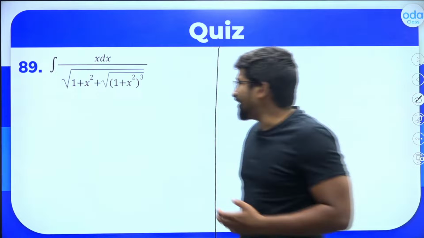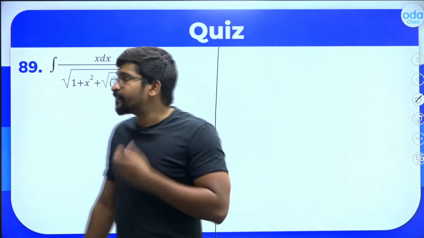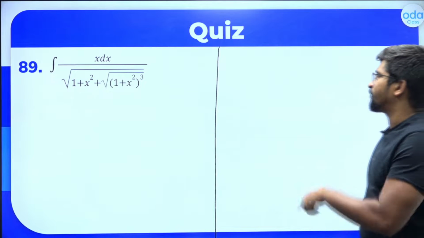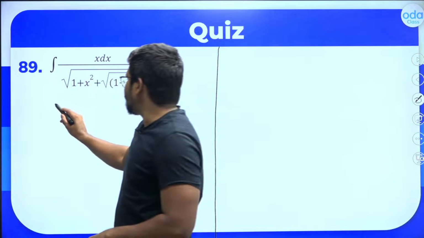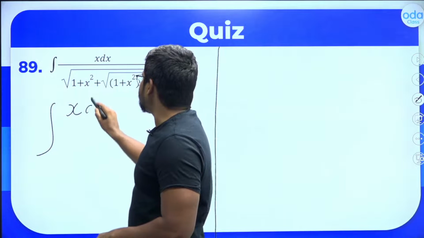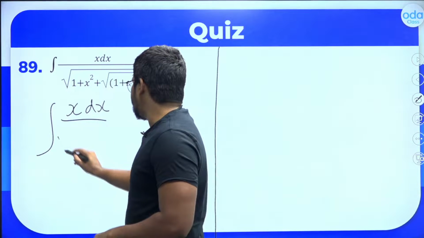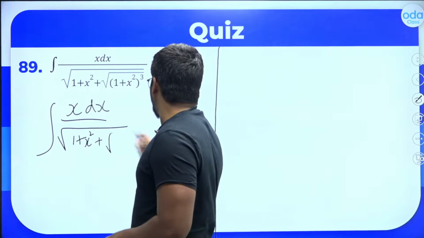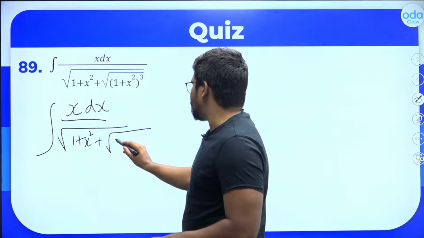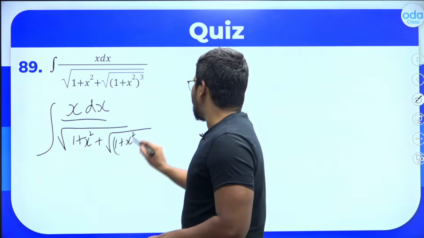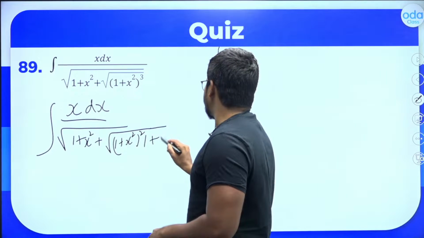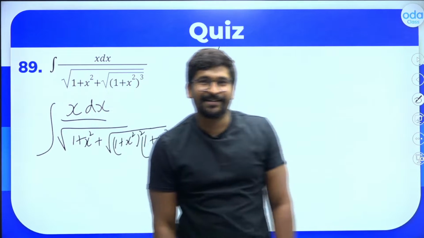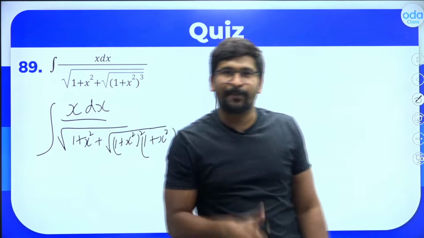So the question is the integral of x dx divided by root of 1 plus x square plus root of 1 plus x square the whole cube. This can be written as the integral of x dx divided by root of 1 plus x square, let it remain there, plus root of 1 plus x square the whole cube. I am splitting it as 1 plus x square the whole square into 1 plus x square. No one will come and stop me from doing this, right? Yes sir, all of you are giving me a thumbs up.